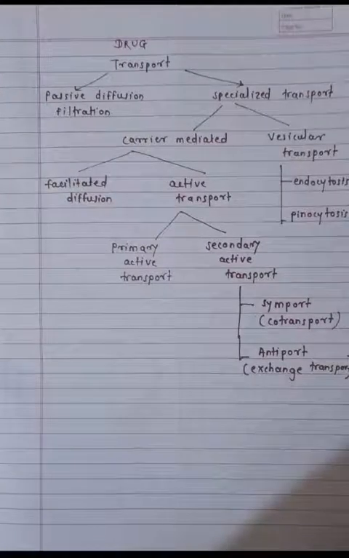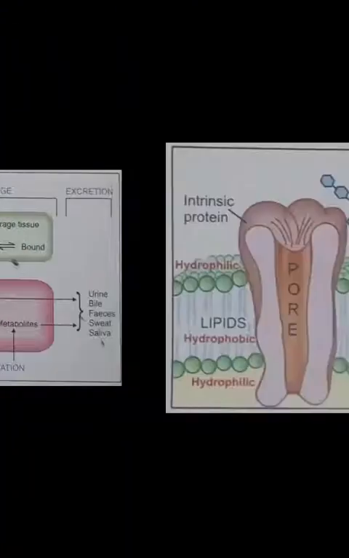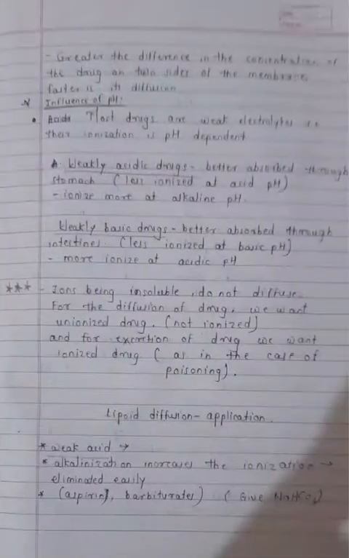transport. So specialized transport is classified into carrier mediated transport and vesicular transport. Carrier mediated transport occurs by facilitated diffusion or active transport. Active transport can be primary active transport or secondary active transport. Secondary active transport occurs by symport or antiport. And vesicular transport is divided into endocytosis, exocytosis, pinocytosis. So this is the specialized transport. Now we will discuss each and every type.